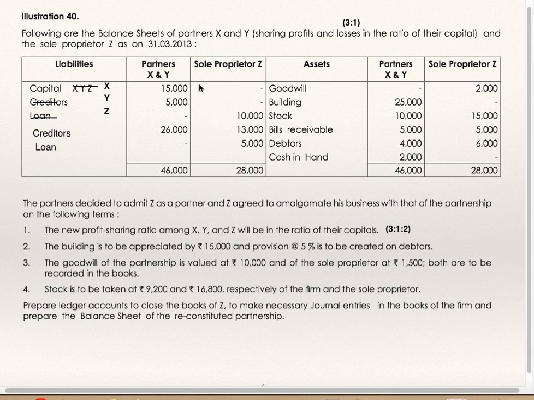Now you are supposed to close the books of accounts of only sole proprietor Z, whereas in the case of partnership firm X and Y, you have to prepare a revaluation account, record revalued figures of assets and liabilities, find out revaluation profit or loss, and transfer it to partners in their old profit sharing ratio. Then in the new balance sheet, whatever figures of assets and liabilities agreed to be taken over are to be added with the revalued figures of the partnership firm's assets and liabilities.